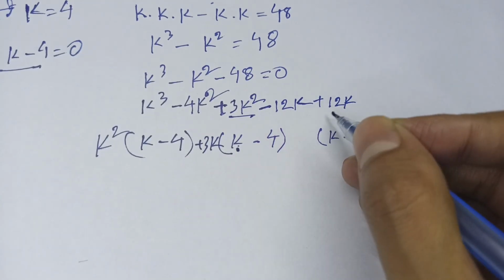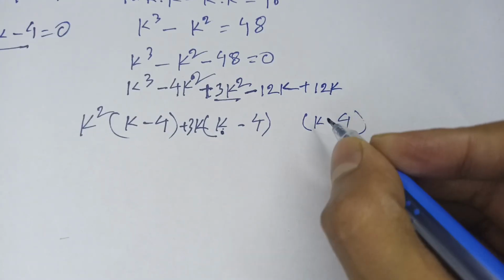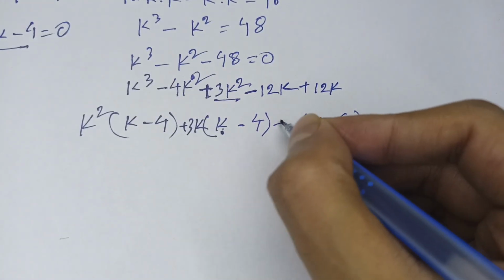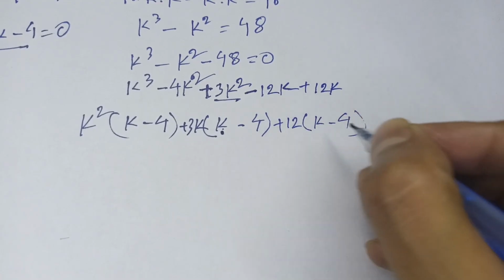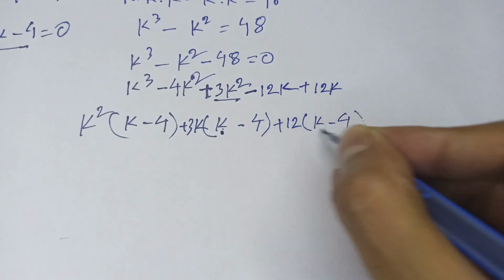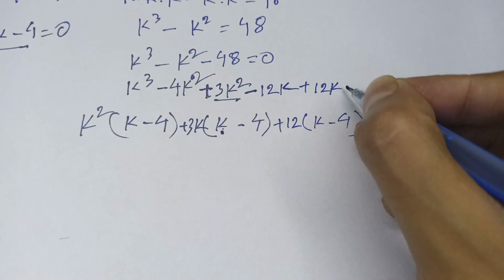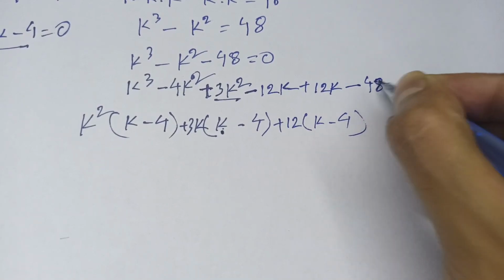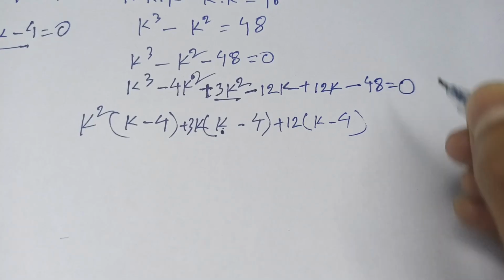So positive and negative k will cancel out. So I multiply 12, it will be 12 times k. It will be 12k minus 48 is equal to 0.